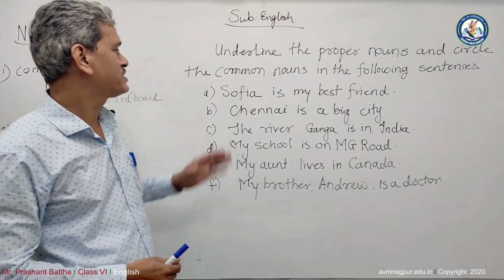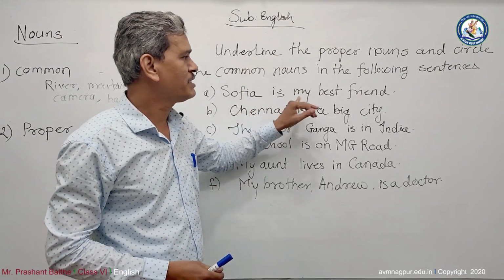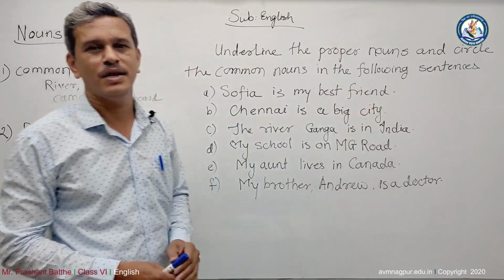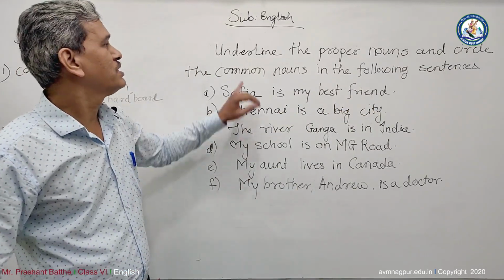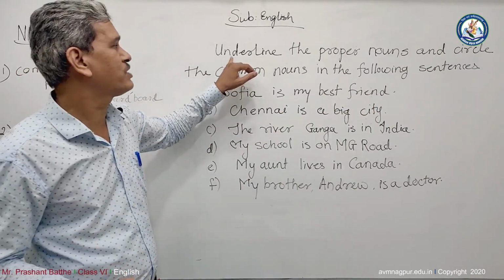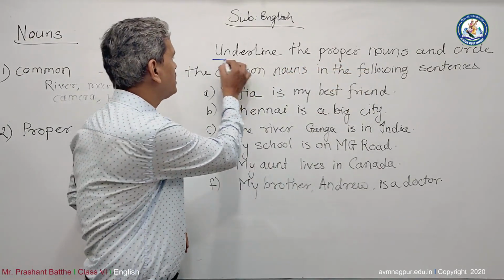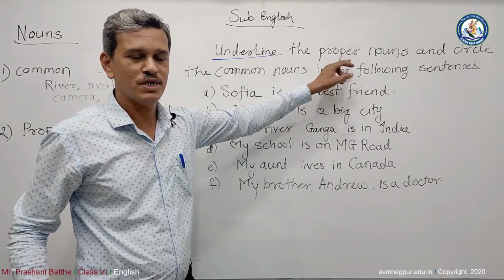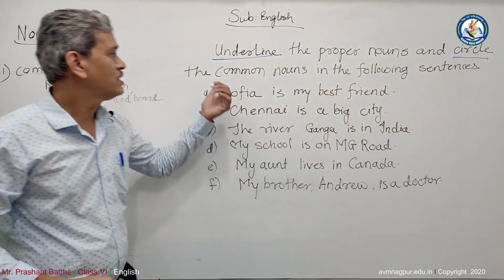See, now, example number 1. Sophia is my best friend. Now, in this example, what do we have to do? We have been told to underline the proper nouns and circle the common nouns.